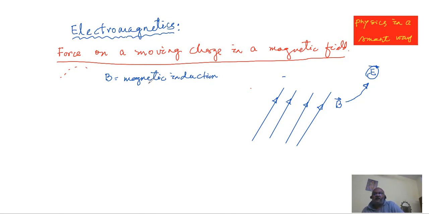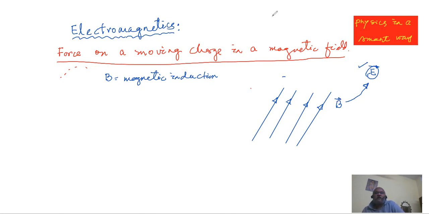Electricity and magnetism have many similarities and some dissimilarities also. So wherever E was there, we replace E by B. B does the same role here. What to do?